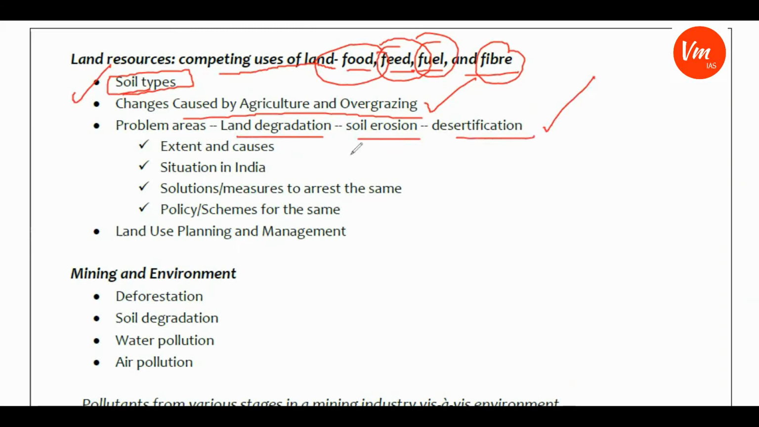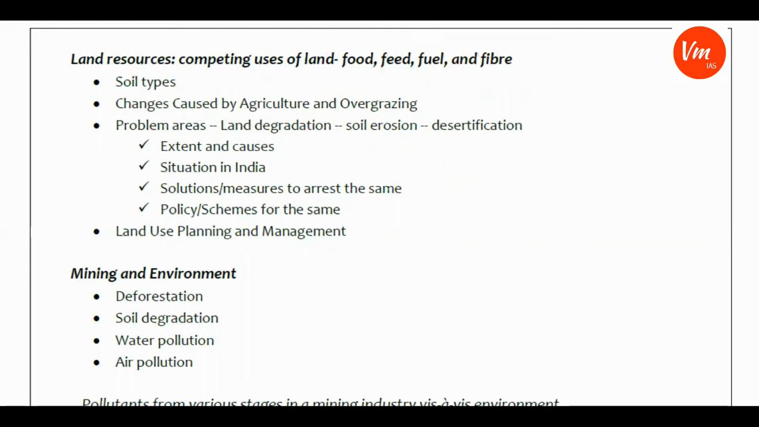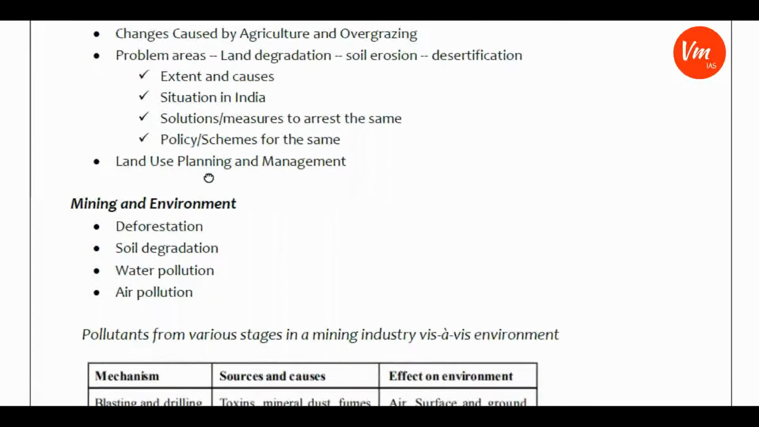And about these problem areas, we need to concentrate on the extent and causes of these problem areas, what the situation in India is, what the solutions and measures to arrest them are, and what the policies or schemes for the same are. More than that, land use planning and management: how land use planning is being done in India, how land management is being done in India. These are the areas that we need to concentrate on as far as this aspect of your chapter is concerned.